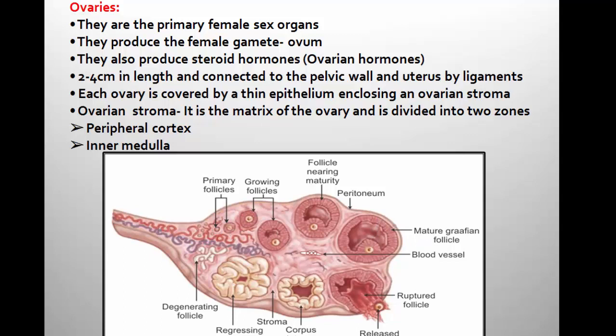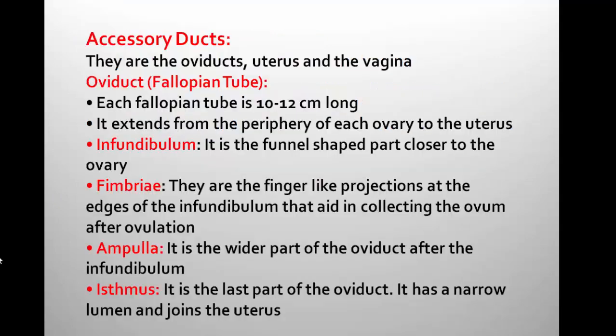These follicles convert into mature follicle, and the mature follicle releases the egg, that is the female gamete. Here in the image you can see this is the stroma portion, and the stroma portion is divided into two parts, peripheral cortex and inner medulla. So moving to the next one.